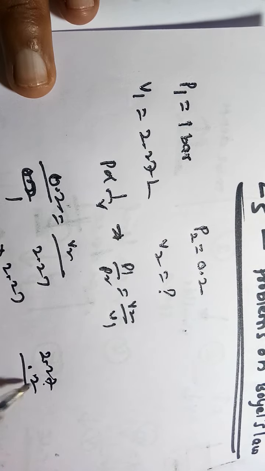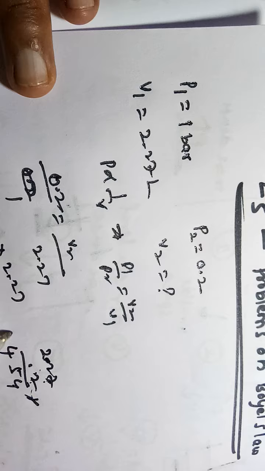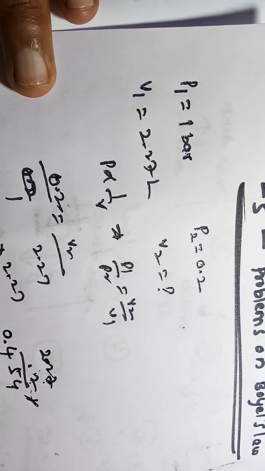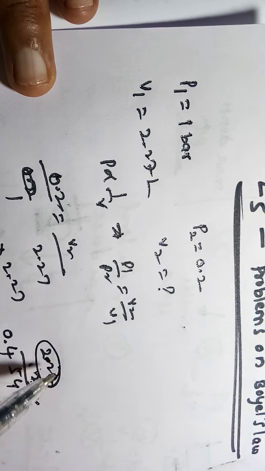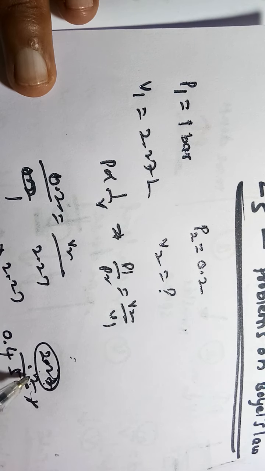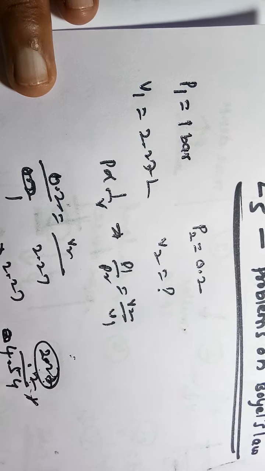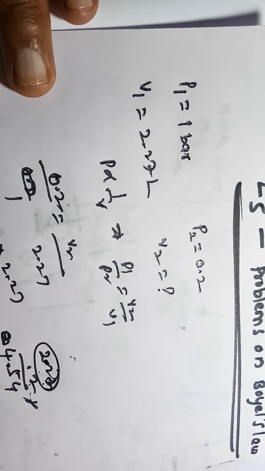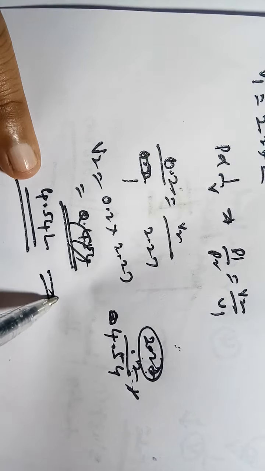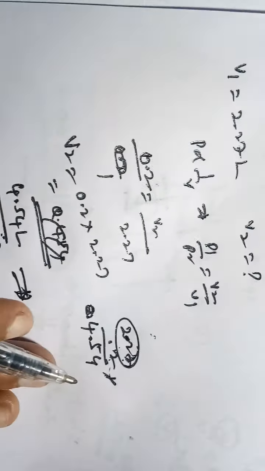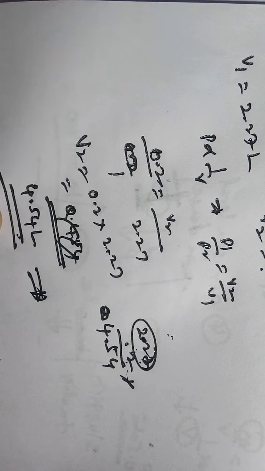2.27 into 5. 7 fives are 35, 2 fives are 10 plus 3, 13, 2 fives are 10 plus 1, 11. So after 3 digits we can place the point. Only 2.27, so we can place the point after 2 digits. So that's 4.54 liters. That means the balloon will burst whenever the volume reaches more than 4.54 liters.